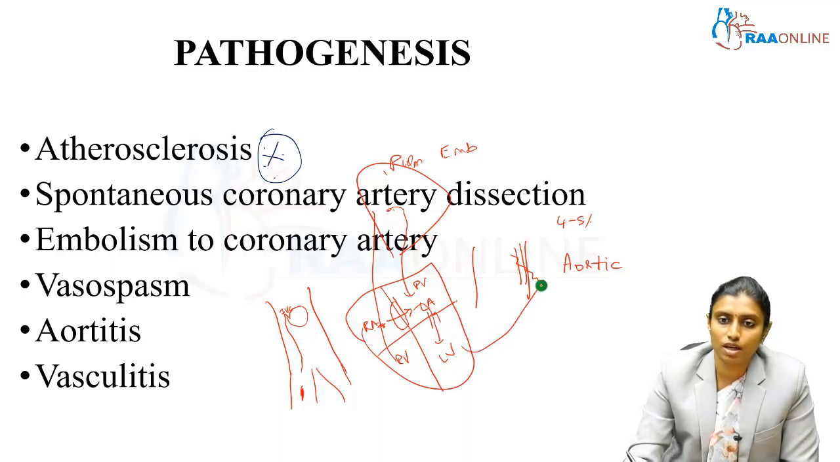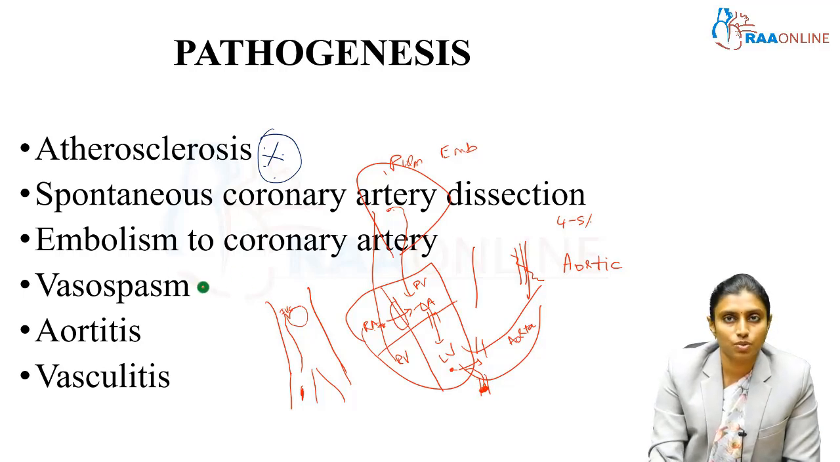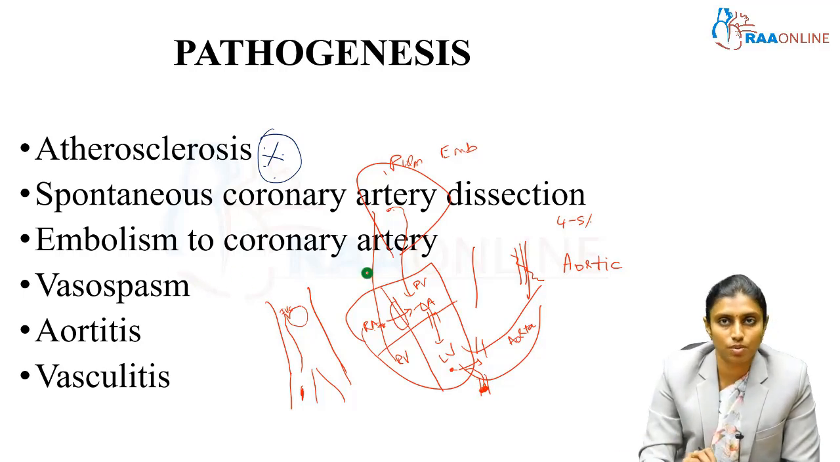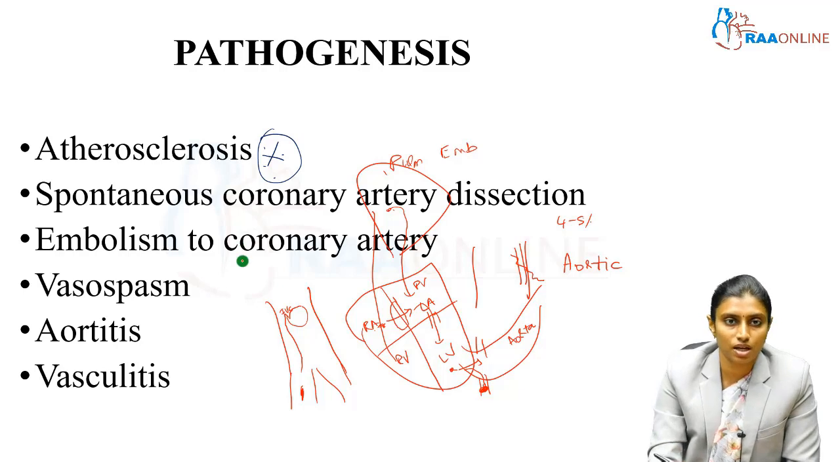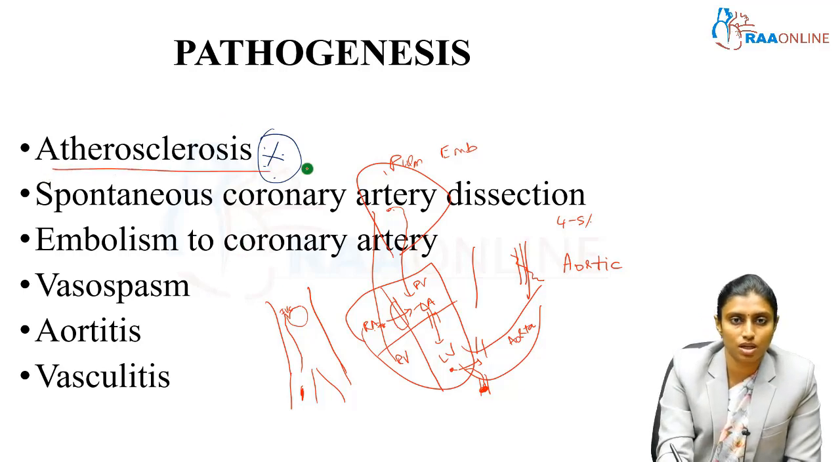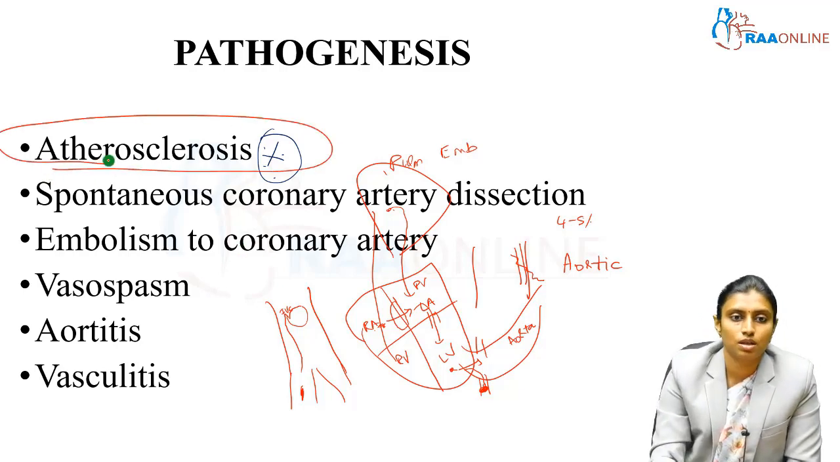From the left ventricle we have the aorta arising, right? So from the left ventricle this embolus travels into the aorta, and you have the coronary arteries arising from the base of the aorta. This embolus can go and obstruct one coronary artery, thereby causing embolism to the coronary artery that can lead to ischemic heart disease. All these are very rare instances. Atherosclerosis is the main mechanism, that is why we discussed it first.